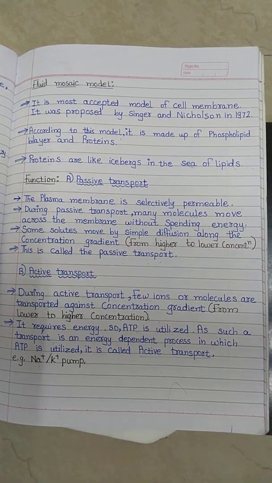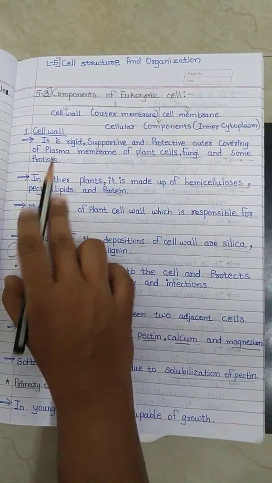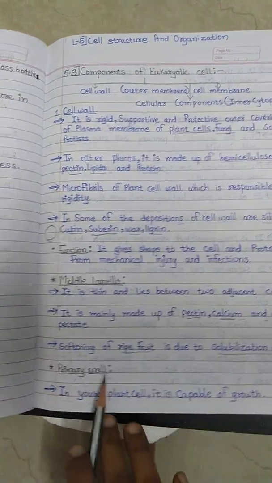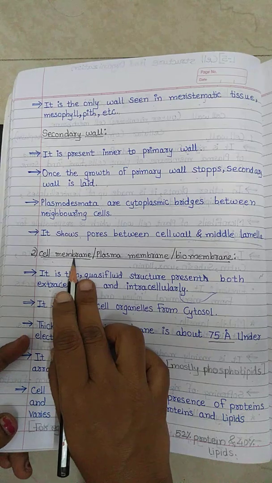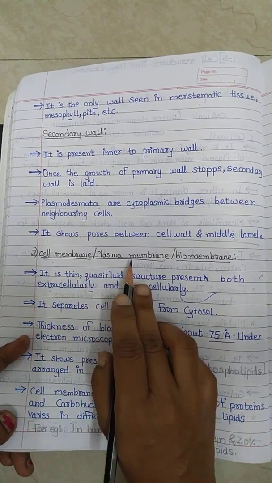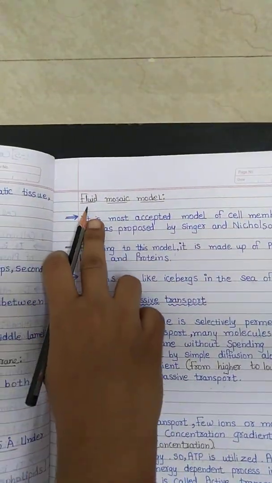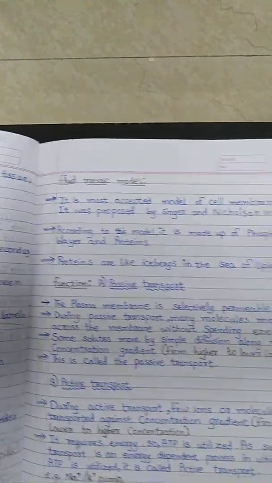In this way, today we studied the components of the eukaryotic cell, in which we studied the cell wall, middle lamella, primary wall, then secondary wall, and then inside the cell wall, the cell membrane, also called the plasma membrane or biomembrane. Then we also studied the fluid mosaic model.